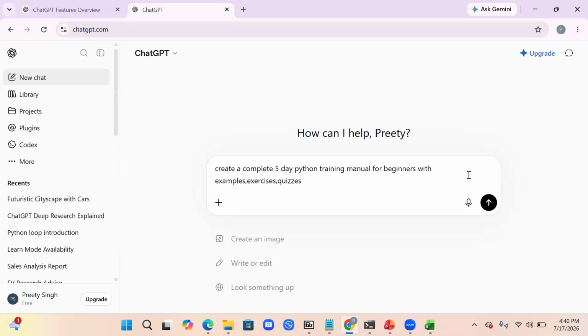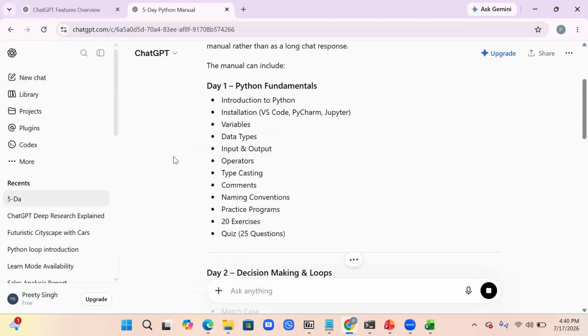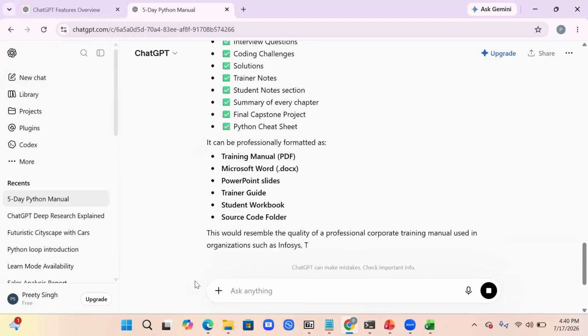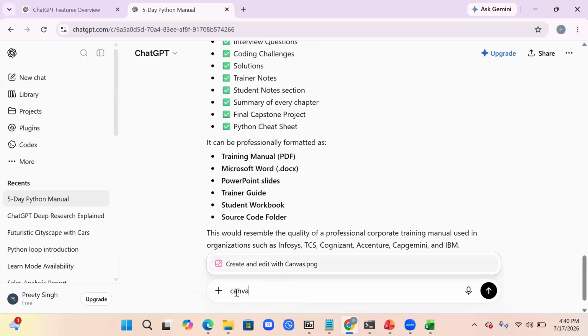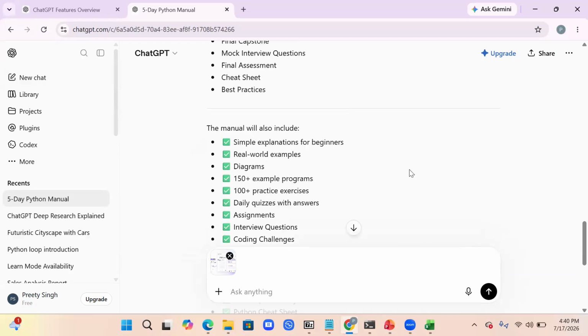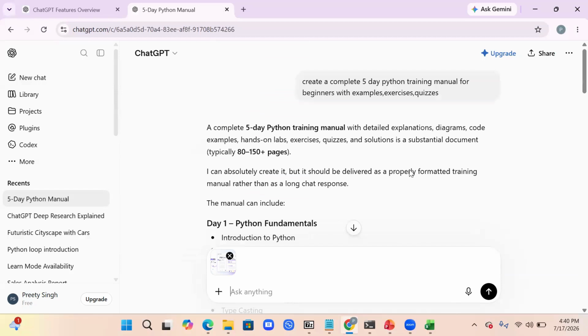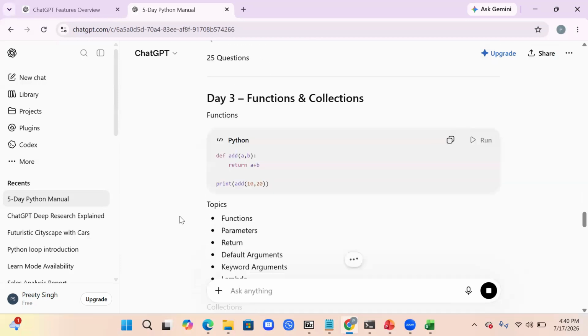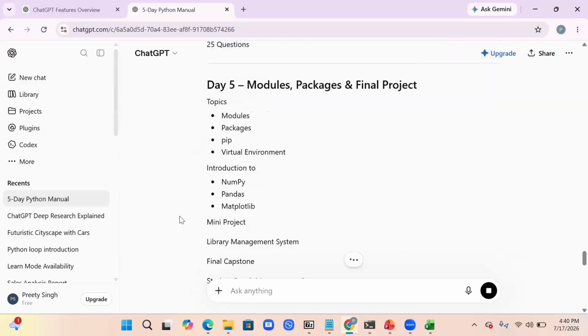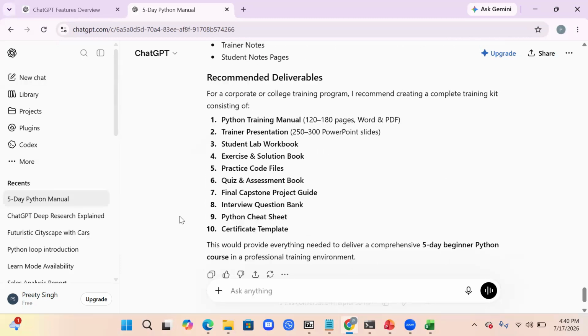Let it write. So I'm not specifically on Canvas mode. I'm in simple chat mode and I'm getting it. Let me just search for Canvas mode. I'm not getting it. Okay, I think it's not there. If I type here Canvas, okay, and I will take this prompt, and then, okay, so basically the mode is not there. That is something I wanted to explain, and you are getting these 5 days.